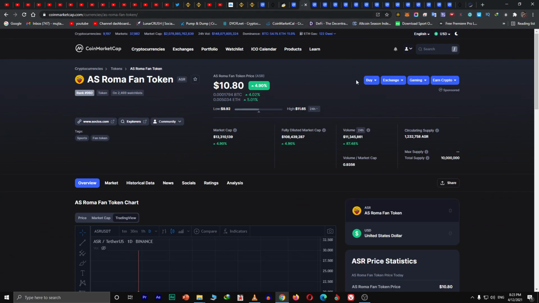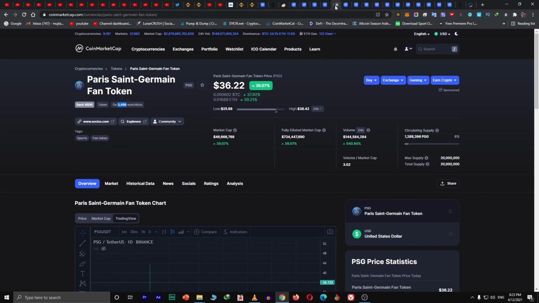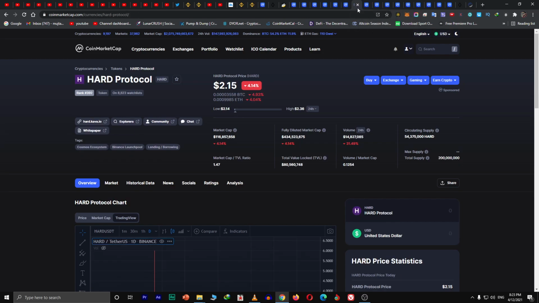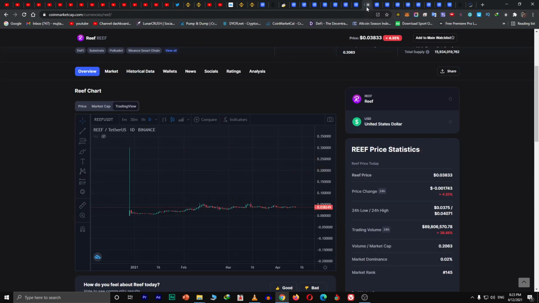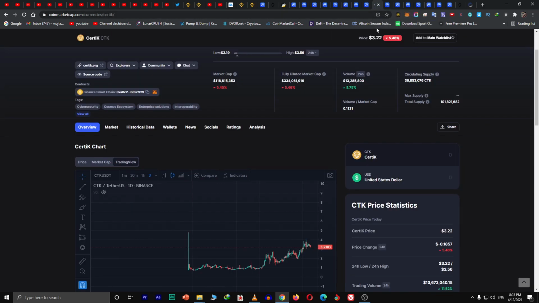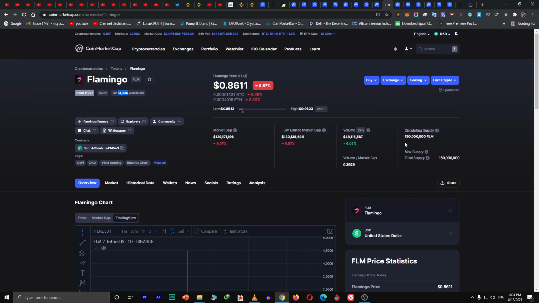So if we take a look at 120 million, you see here only 1 million circulating supply. And let's check here, this is the other thing, 36 million, 150 million.